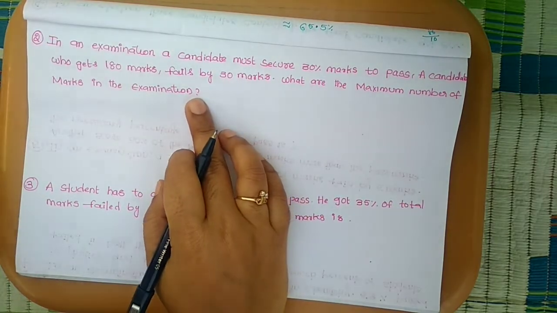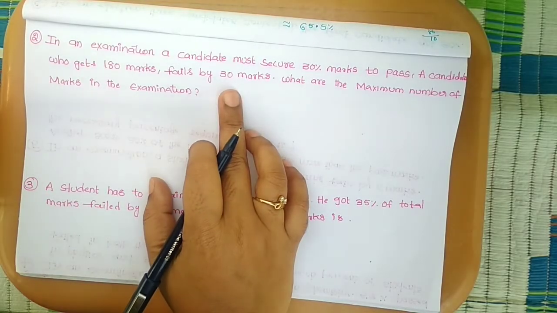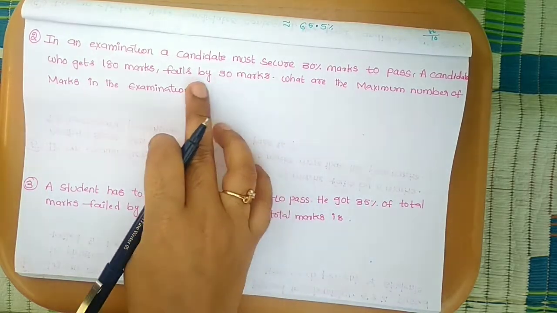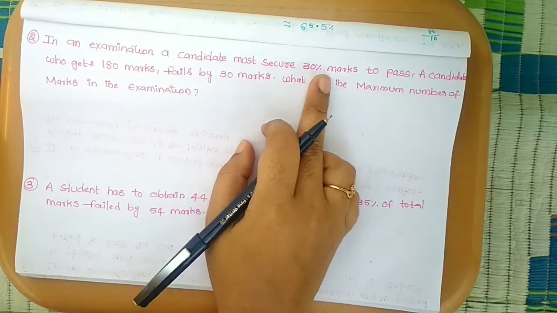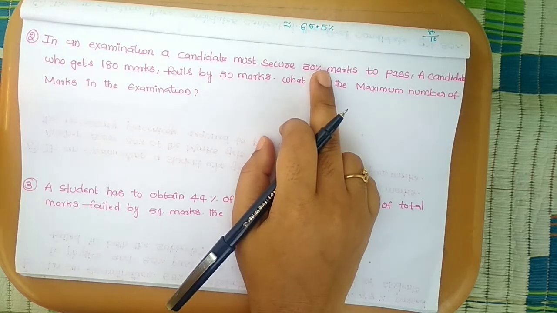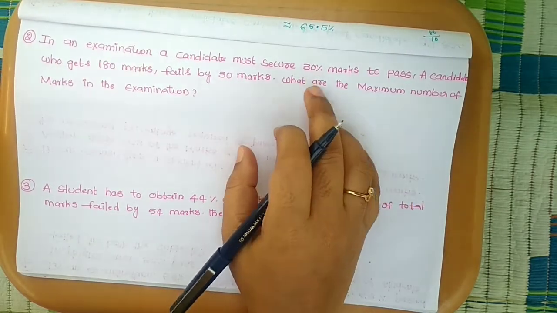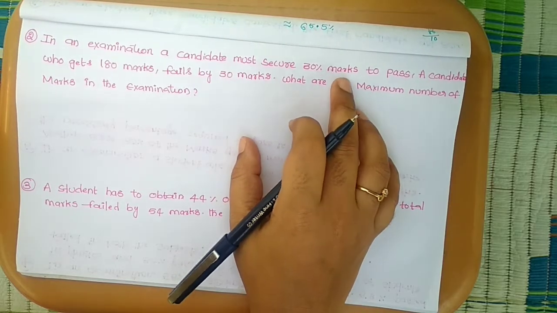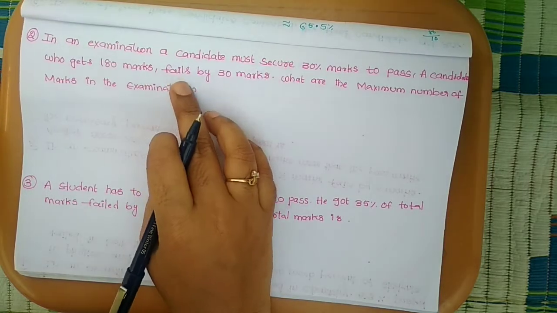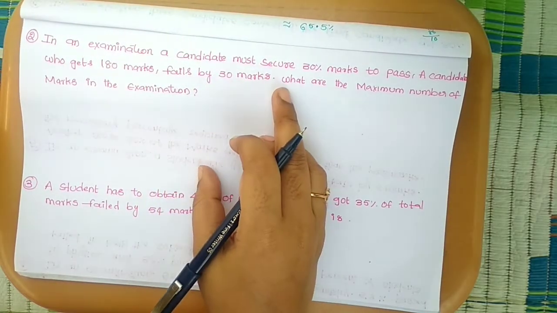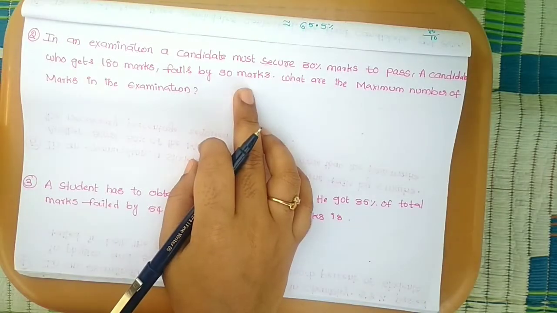So the maximum number of marks is always equal to 100%. For example, to pass we must secure 30% of the marks.